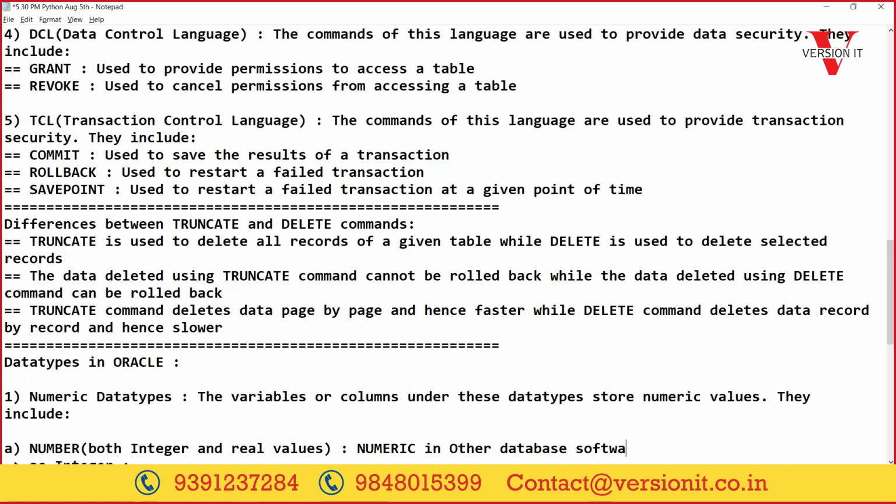In Oracle, we use number, but in other database softwares, they will call it numeric. So this data type, we can use to store both integer and real numbers. For example, I have given something like roll number, number of 3, and any 3-digit value I can store under this data type.